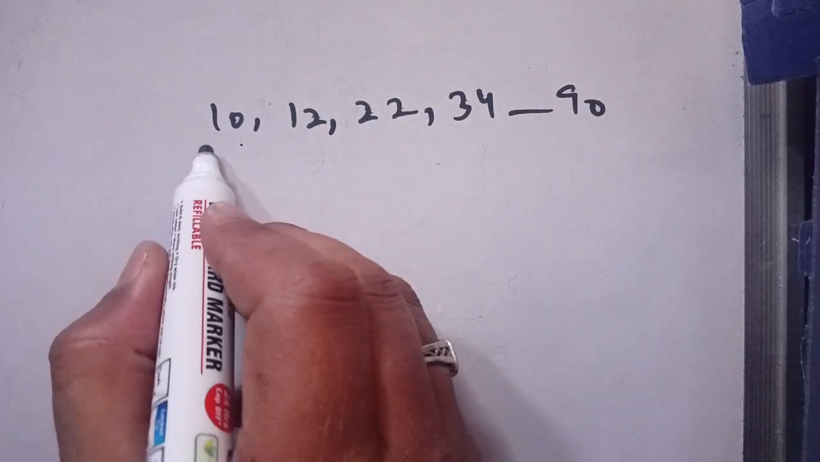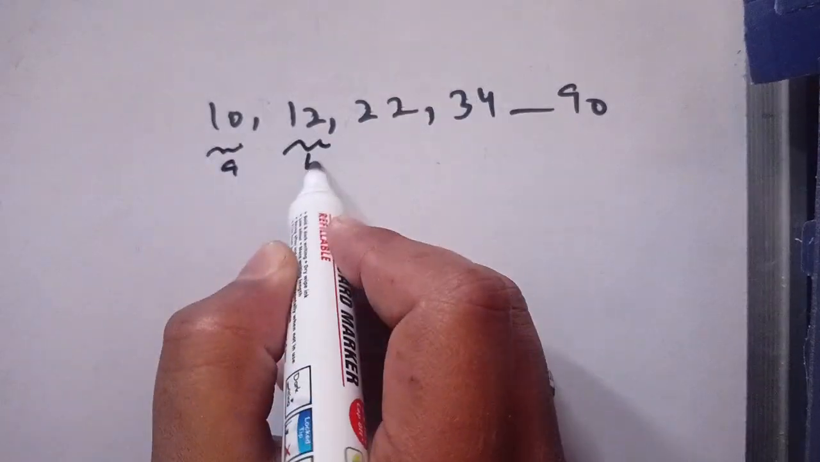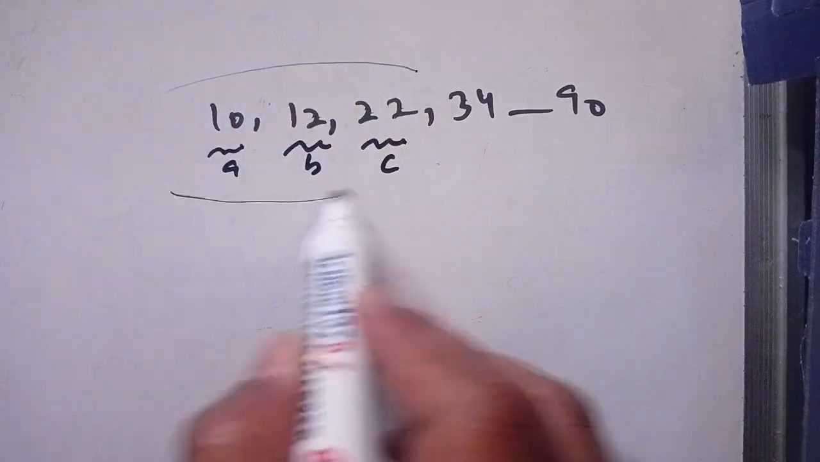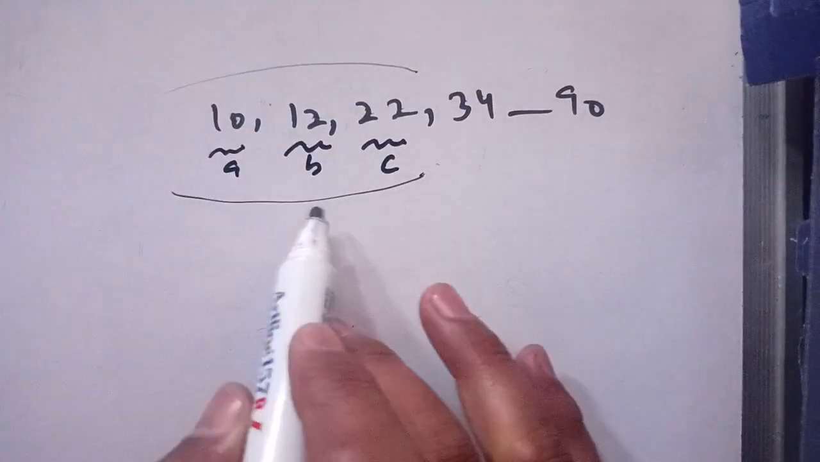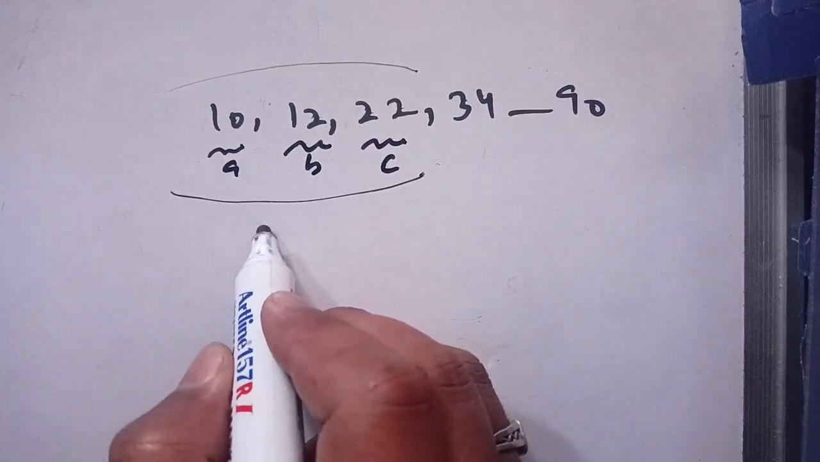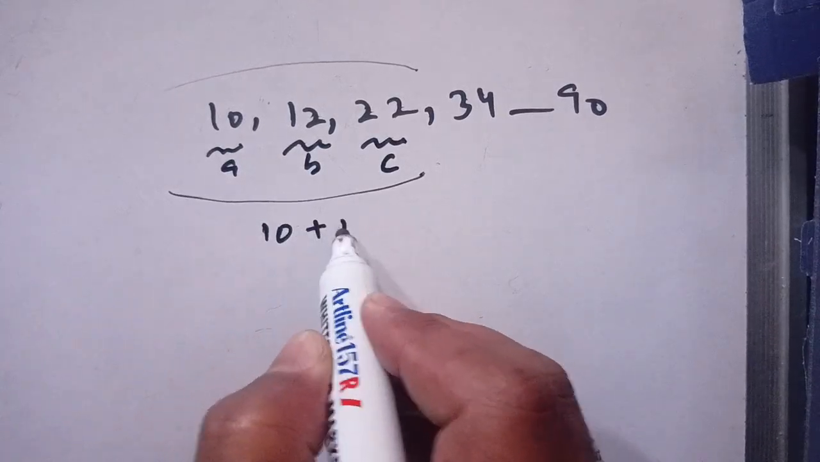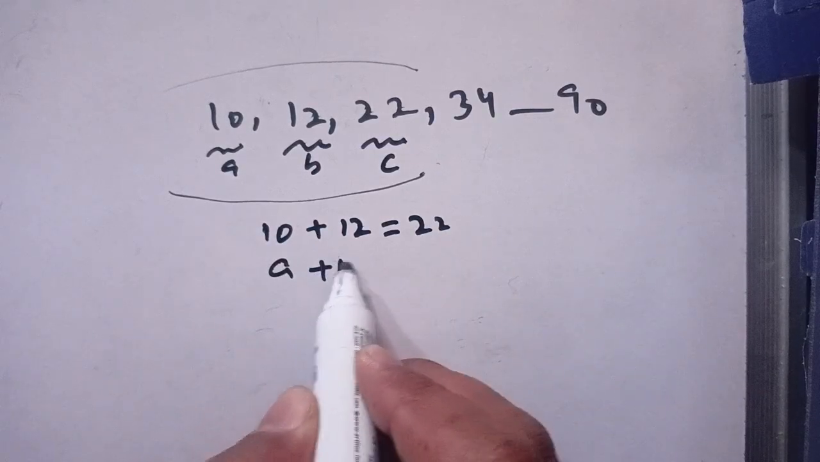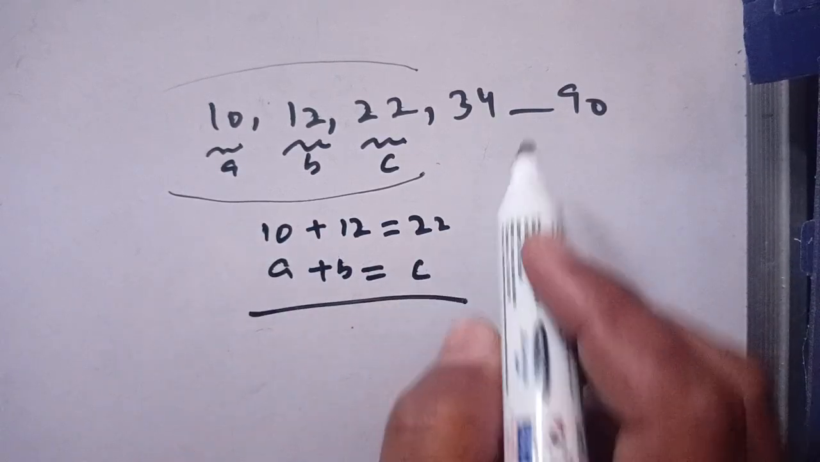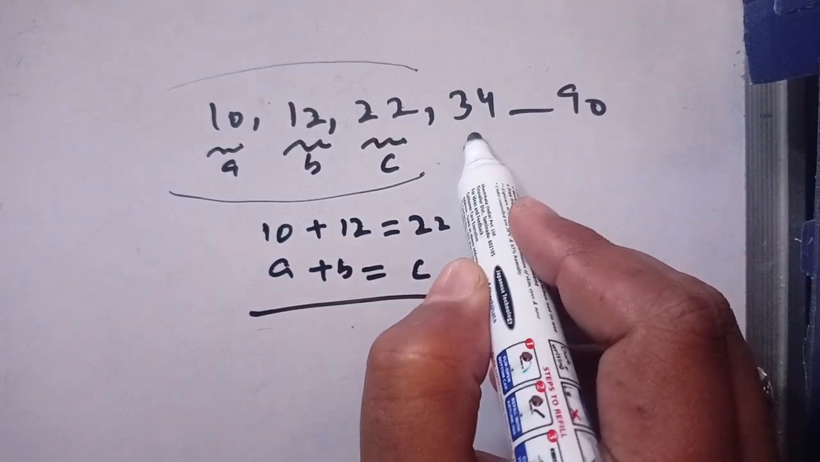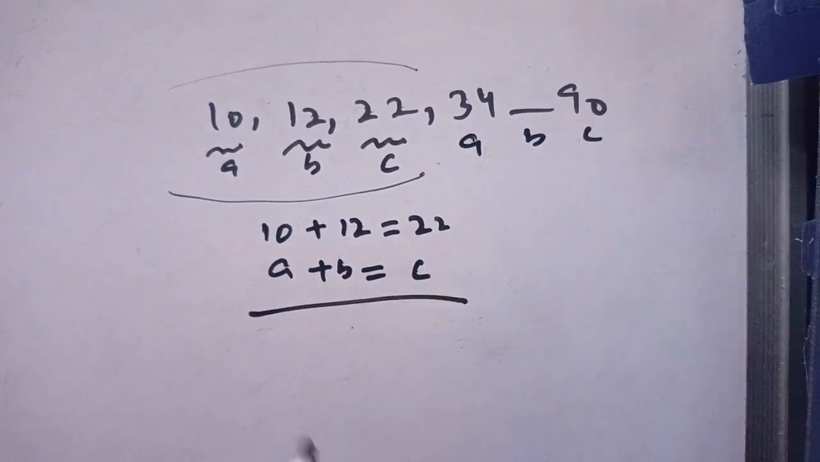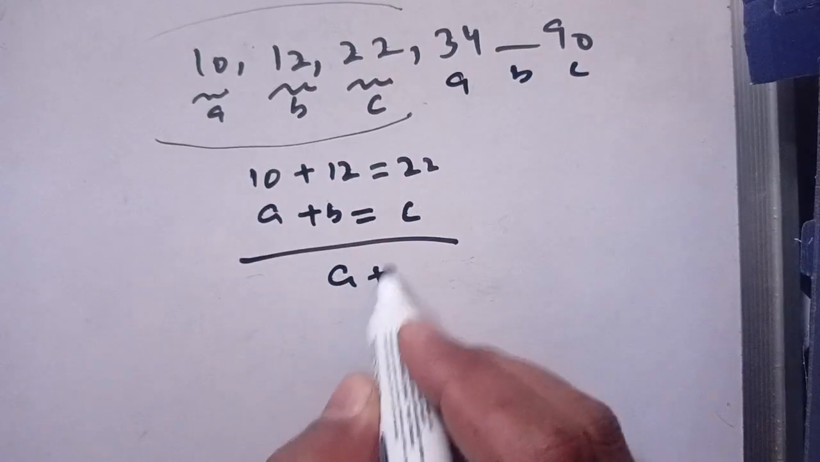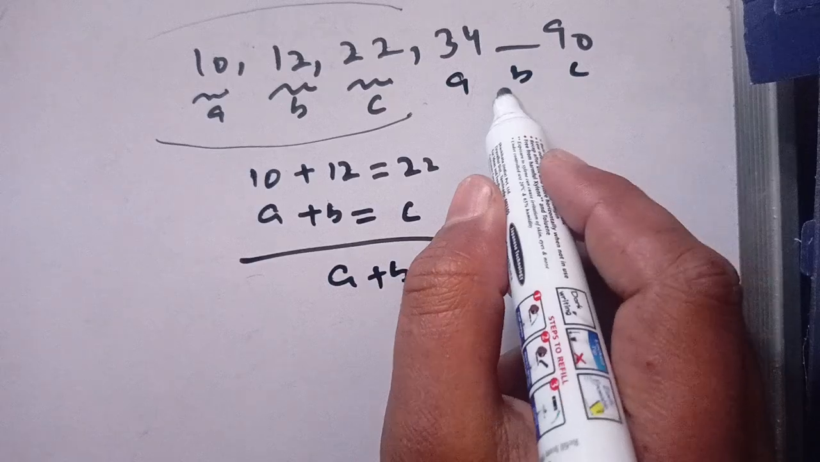First of all, we can consider this term as A, this term as B, and this term as C. And now we have to make a pattern between these three terms. When we add this 10 plus 12, it will become 22. It means that when we add A plus B, it gives C. Now for our third term, we consider this as A, this as B, and this as C. By the same pattern, we can add it, and we get A plus B equal to C, and we have to find the value of B.